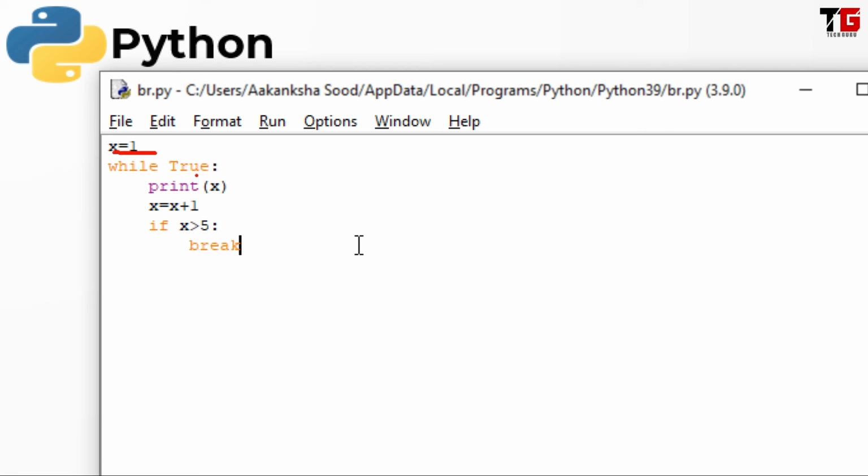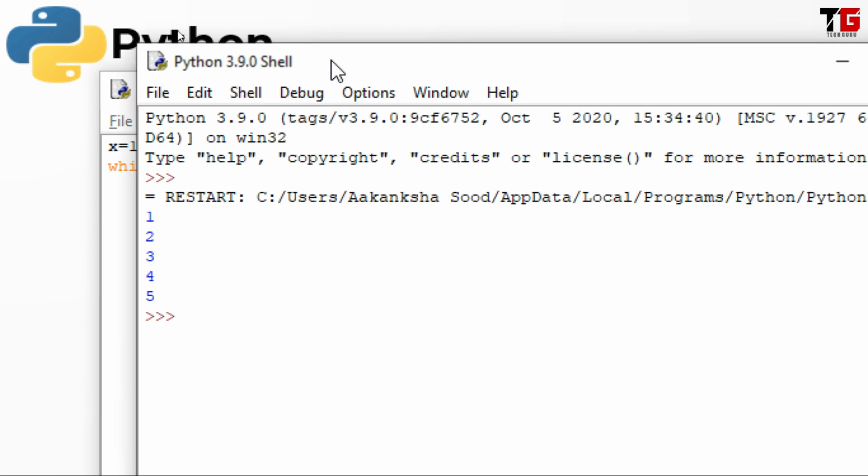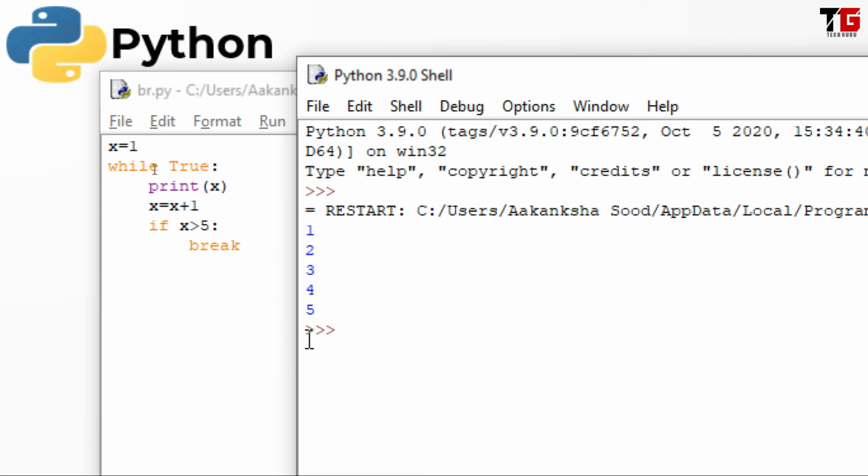Initially x is 1, the condition is false, so x, it means 1, will get printed, then x will become 2. 2 is not greater than 5, the condition is false, so 2 will get printed, then 3 will get printed, 4 and 5. After printing 5, when x becomes 6, 6 is greater than 5, now the condition is satisfied and the loop will break. It means I will get the output 1 to 5. Save the file and run it and check the output. Just see, 1, 2, 3, 4, 5.